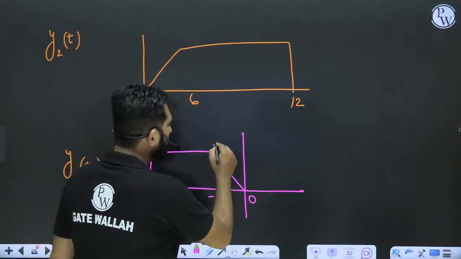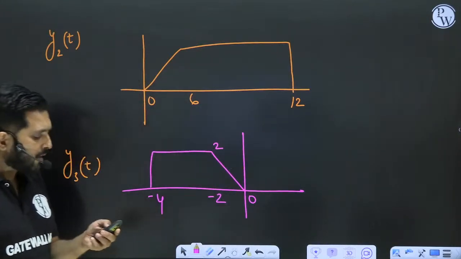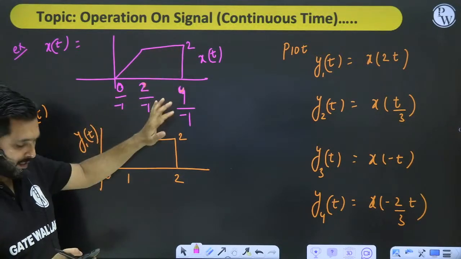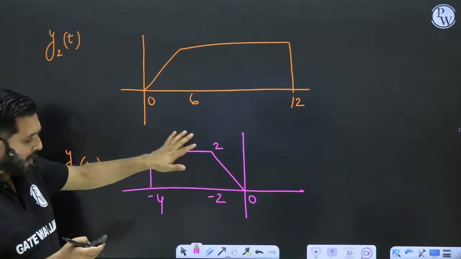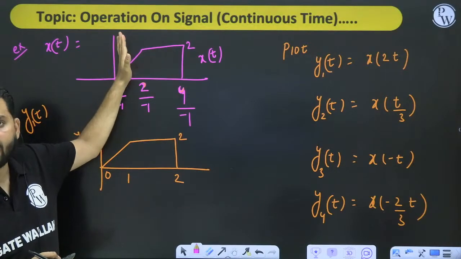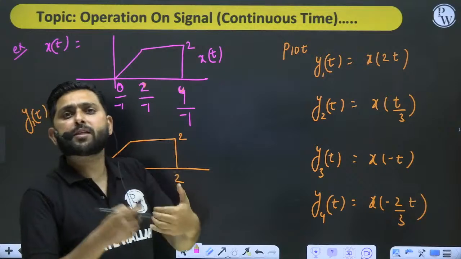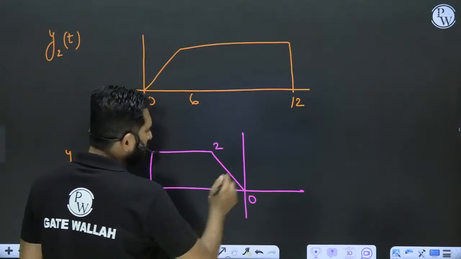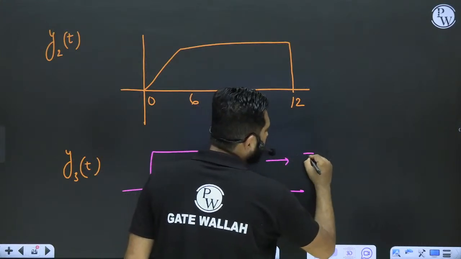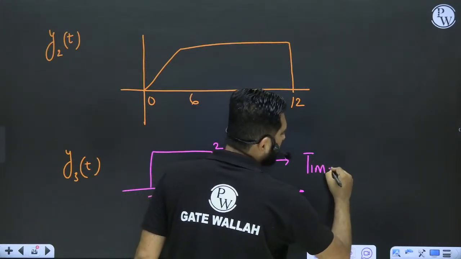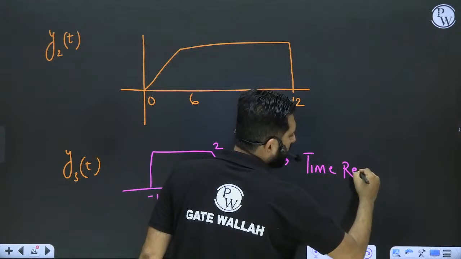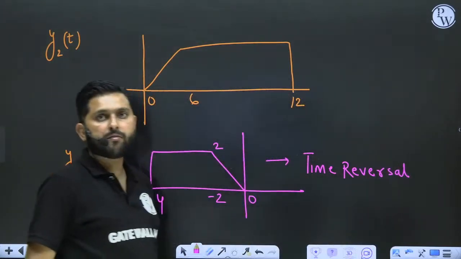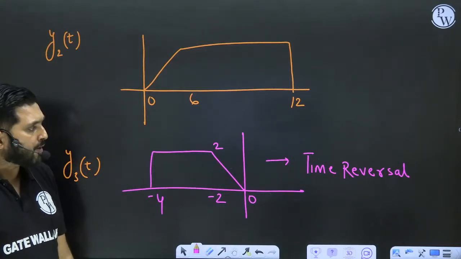This is 2. Don't you think that this is a mirror image? This signal is a mirror image of the signal with respect to the y-axis, when you perform x of -t. This is a very famous operation. We call it time reversal.